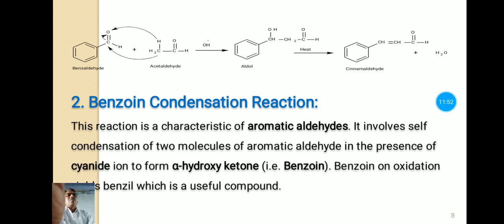This reaction involves the self-condensation of two molecules of aromatic aldehydes in presence of cyanide ion, and the product formed is an alpha hydroxy ketone known as benzoin. And this benzoin on oxidation gives an important product that is known as benzil, which is a very important product.